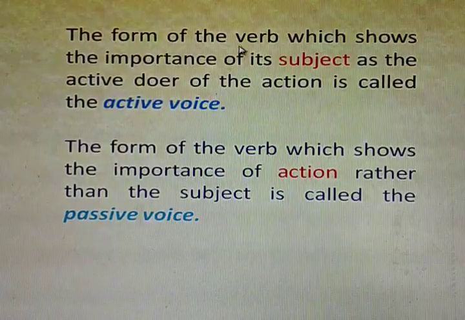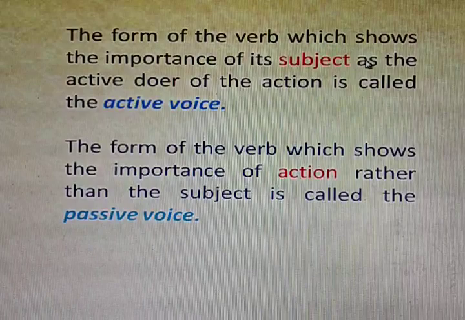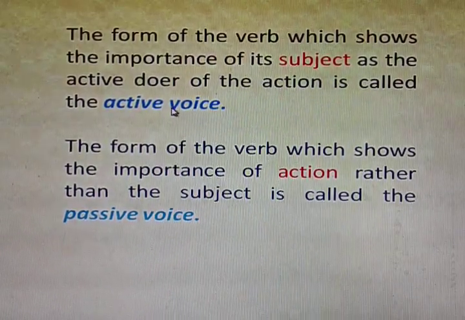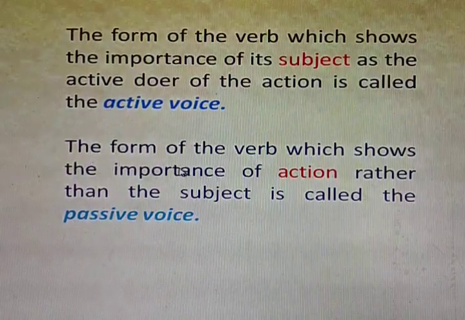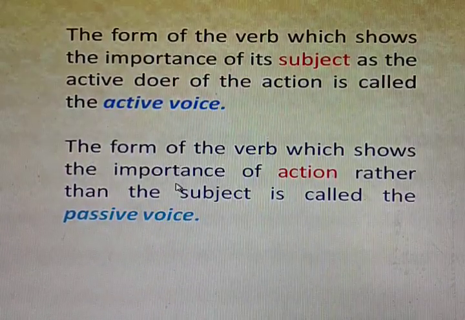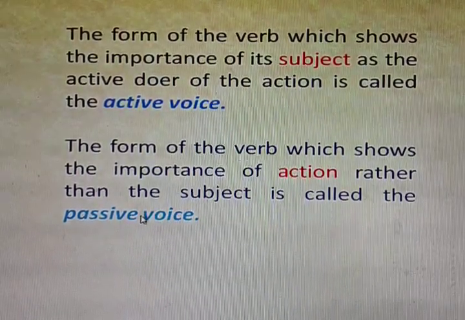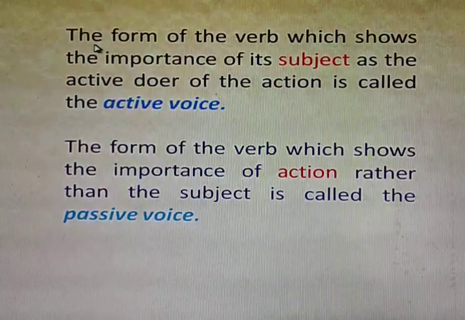So, the form of the verb which shows the importance of its subject as the active doer of the action is called active voice, and the form of the verb which shows the importance of action rather than the subject is called passive voice. So these things we already came to know in the examples.